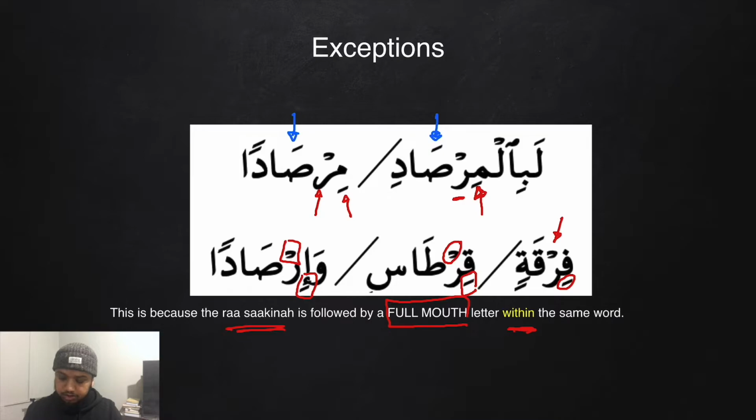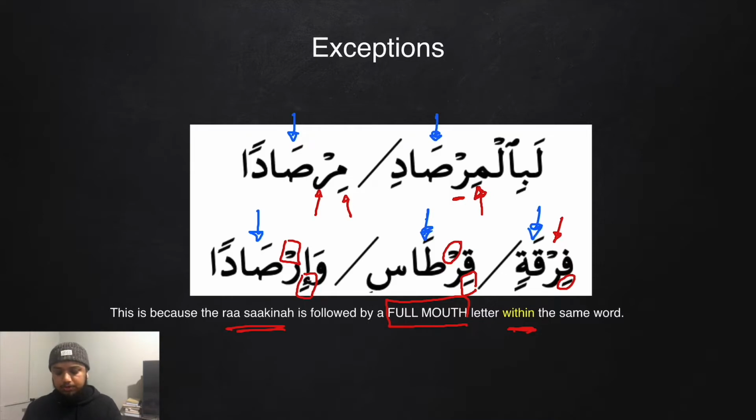The sad here is full mouth. The qaf here is full mouth. The ta here is full mouth, and the sad here is full mouth. So because the ra sakina is followed by a full mouth letter within the same word, the ra will be full. So it will be la bil mirsad, not light. Likewise, it will be mirsada, not light.